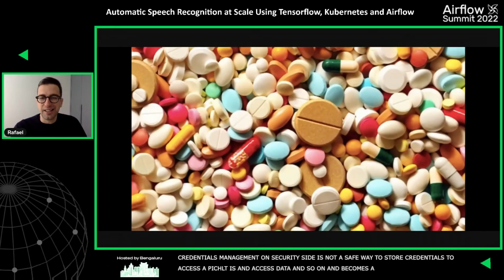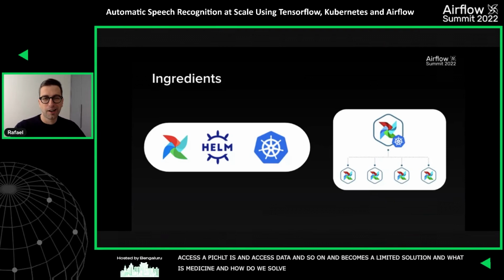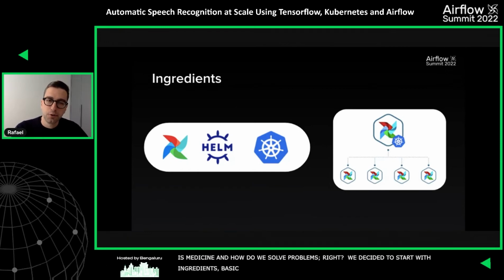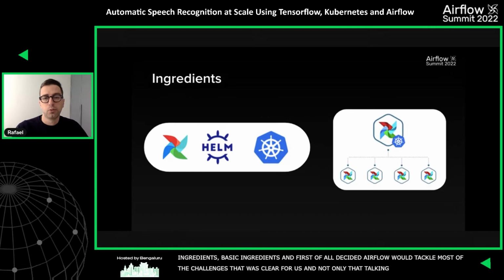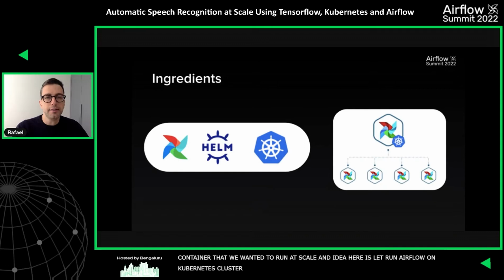But then, what is the medicine? How do we solve these problems, right? Well, we decided to start with some basic ingredients. First of all, we decided that Airflow would tackle most of these challenges. It was pretty clear for us. But not only that, we are talking about running a Docker container, and we wanted to run this Docker container at scale. So the idea here was, okay, let's run Airflow on a Kubernetes cluster. We will have a Helm chart so that it becomes easy to deploy this setup. And if you want to deploy multiple times, it's just a matter of point and click.